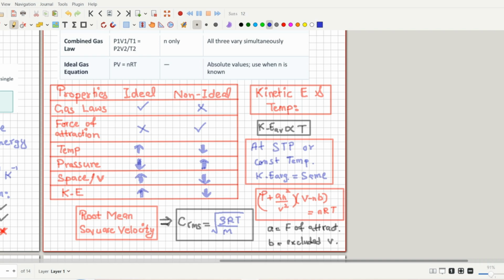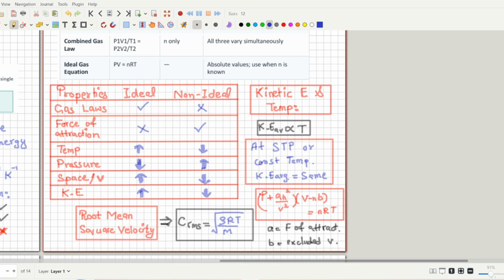So now you have to understand which are the high yield and low yield topics. The first thing is that ideal and non-ideal are mid yield. You have to understand these, because without understanding ideal and non-ideal you won't be able to understand gas laws. The other mid yield topic is kinetic energy and temperature. You have to know this concept, that is really important. The low yield topic is root mean square velocity. That's why I didn't go into the detail of it. You can read it in your Cambridge or high school level books. It will be a better option.